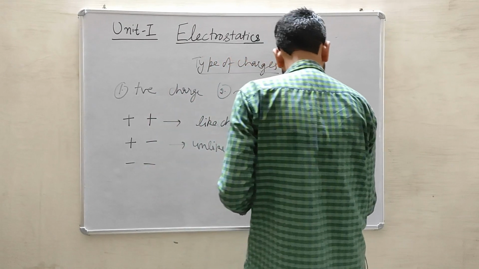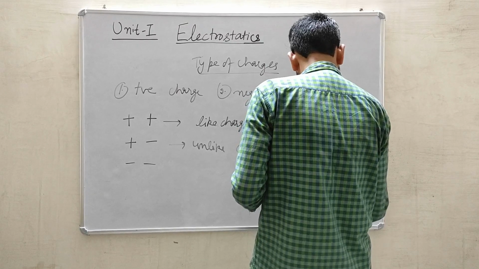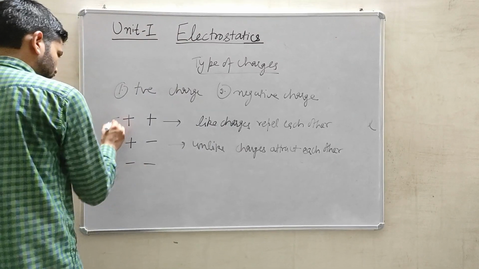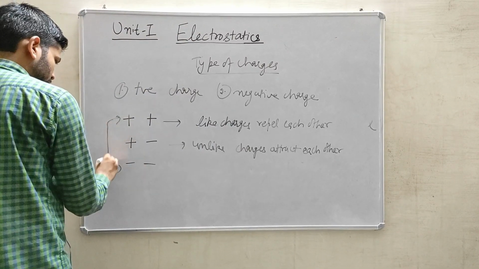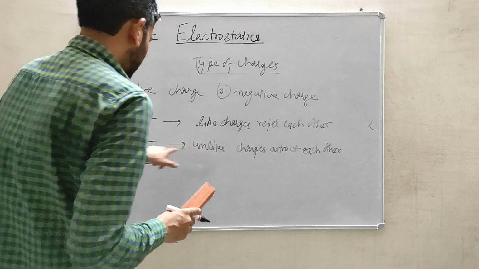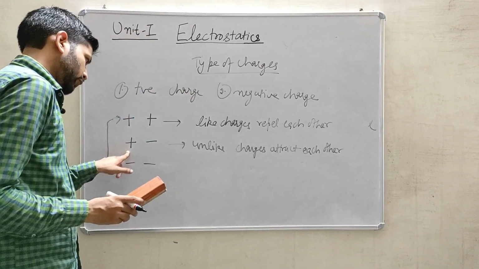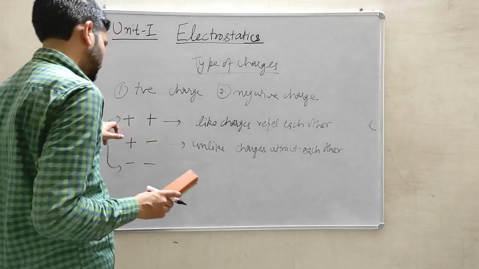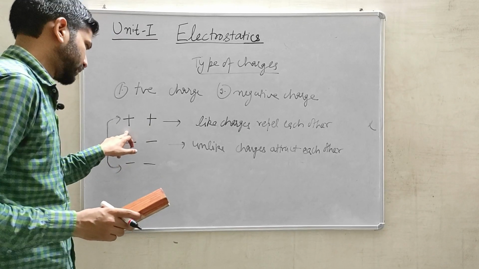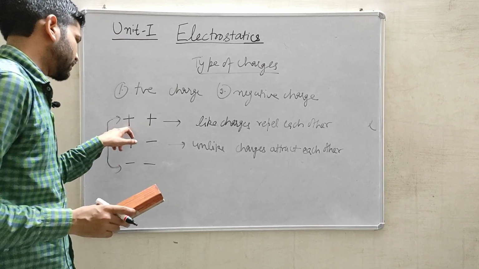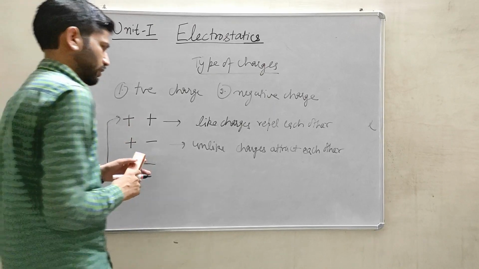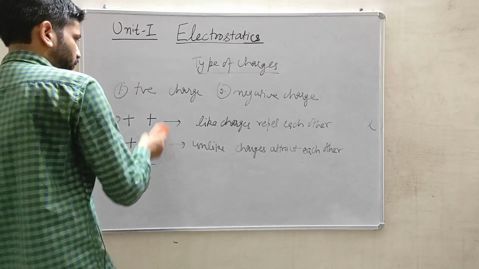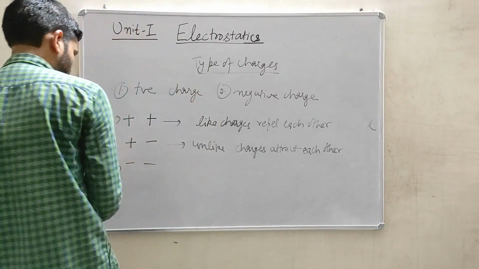Unlike means one charge is Q and another charge is minus Q, and like means both of them have the same charge, or we can say the same positive charge. So this is the property of the charges, and there are two types of charges, positive and negative.